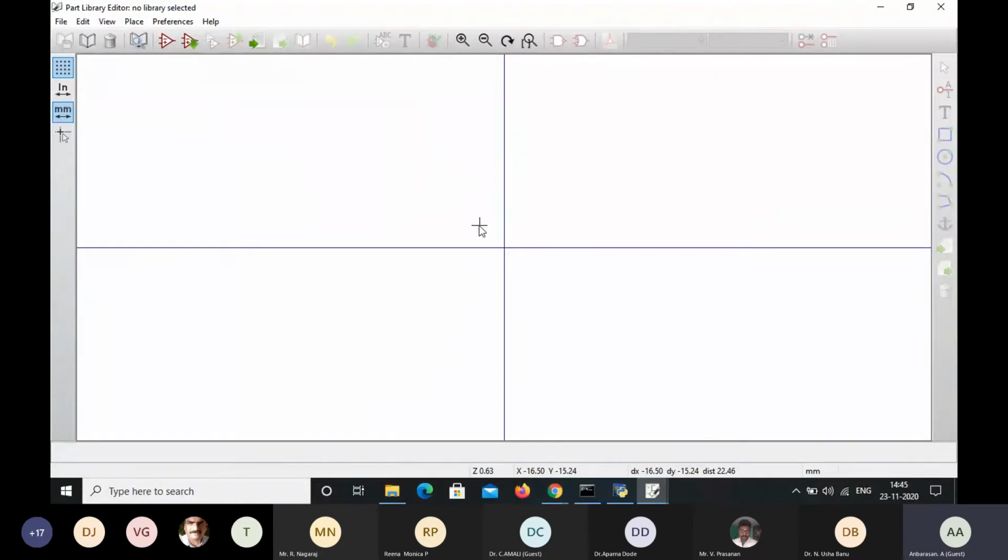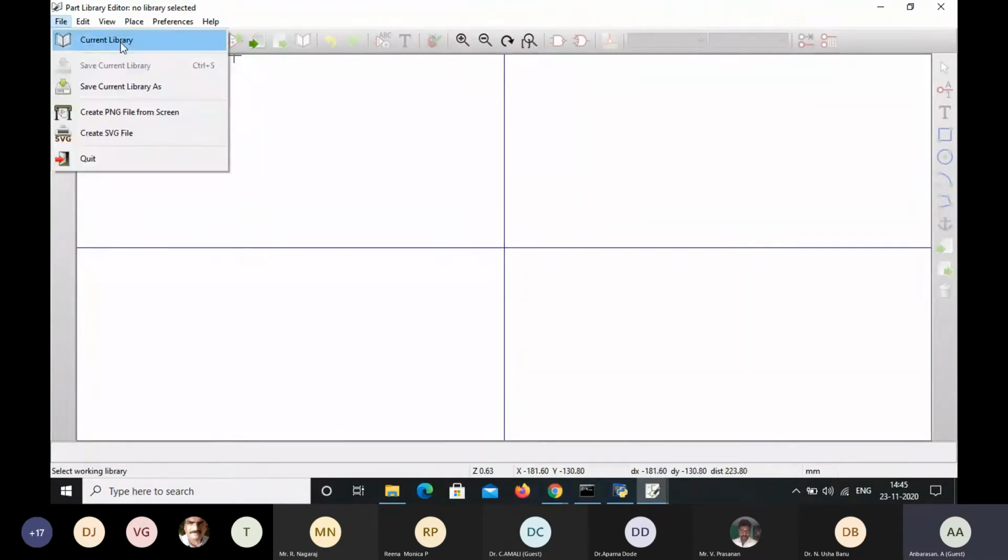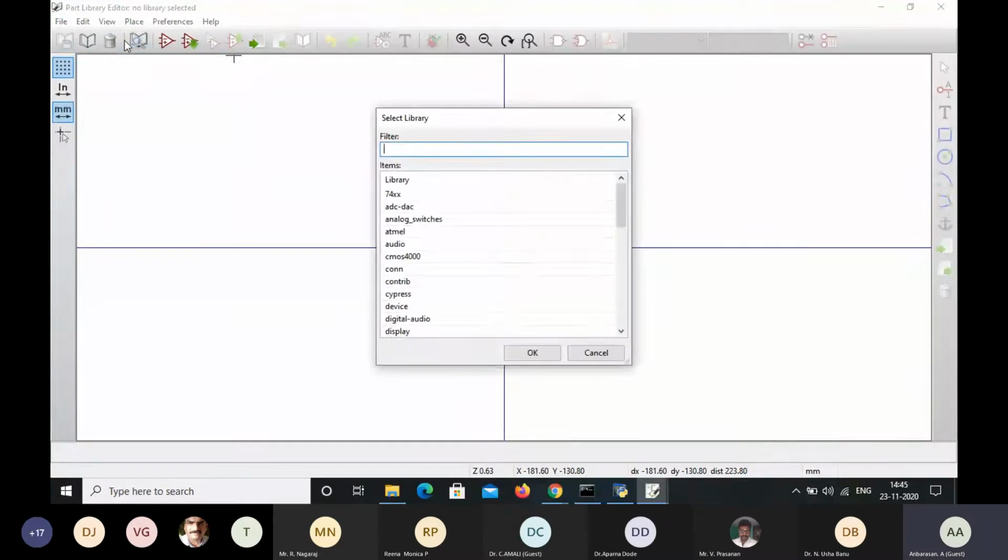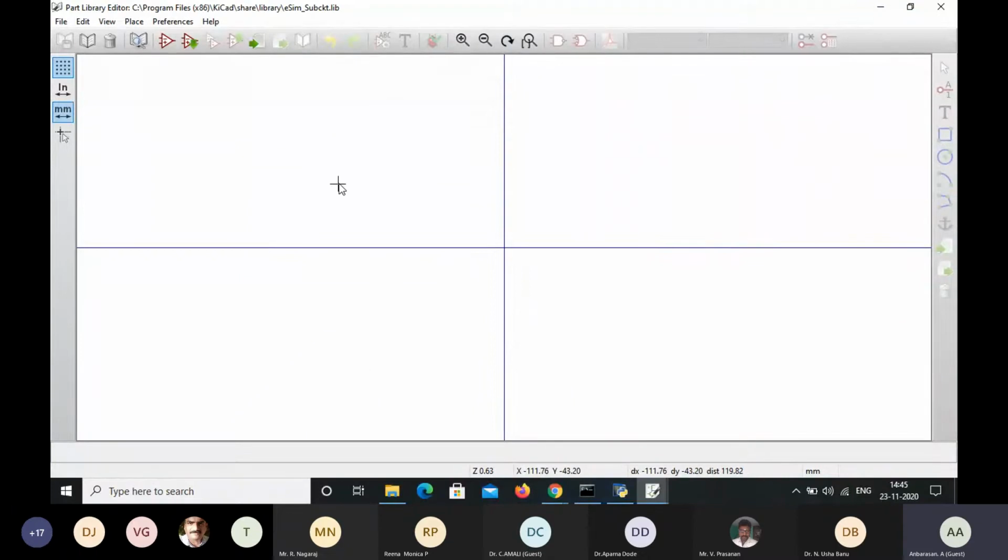In this library editor schematic window, go to File, then Current Library. Here you have to select the eSim subcircuit, and then OK. Here it shows the path, that is the library path: C program, KiCad, share, library, eSim subcircuit library, which is available. So this path is shown. In this path only we are going to create the component schematic.